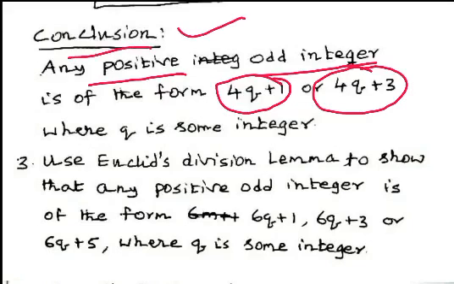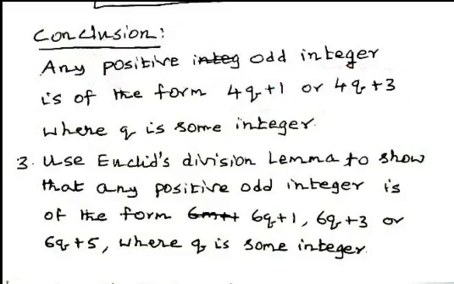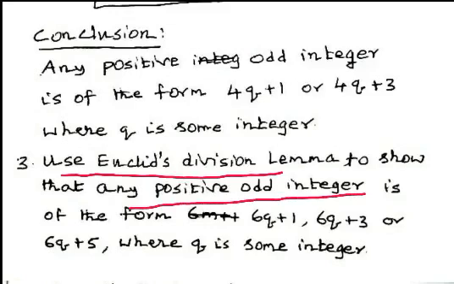Now we consider another problem. Use Euclid's division lemma to show that any positive odd integer is of the form 6q plus 1 or 6q plus 3 or 6q plus 5, where q is some integer.